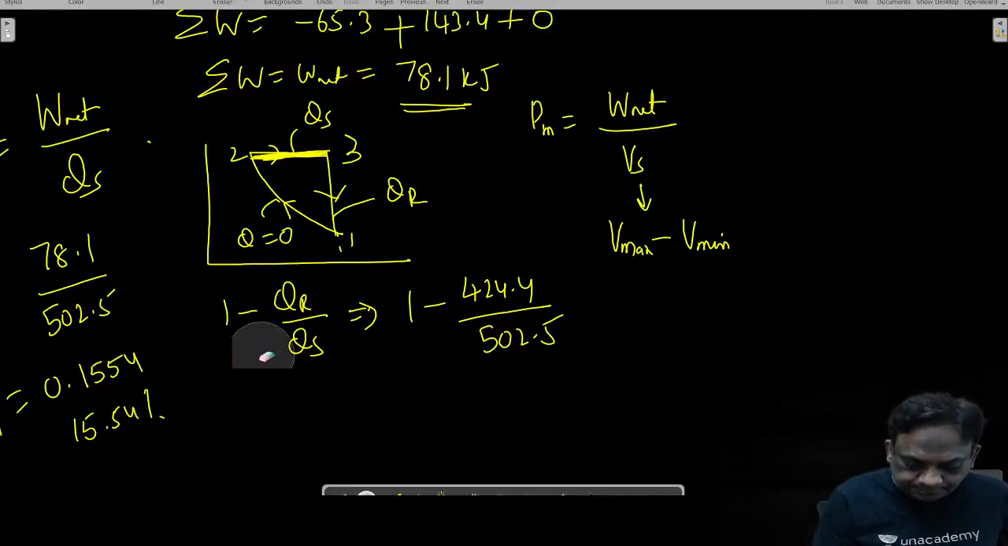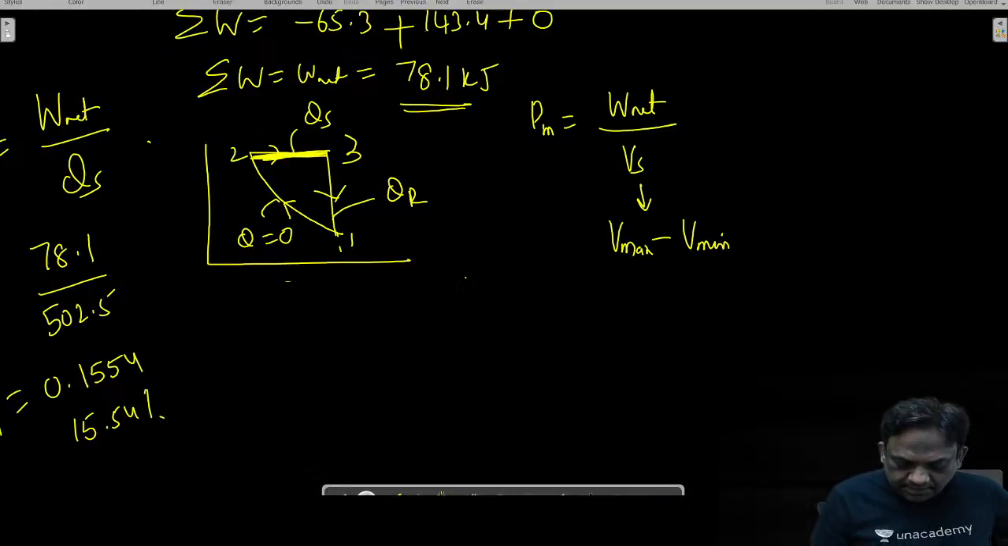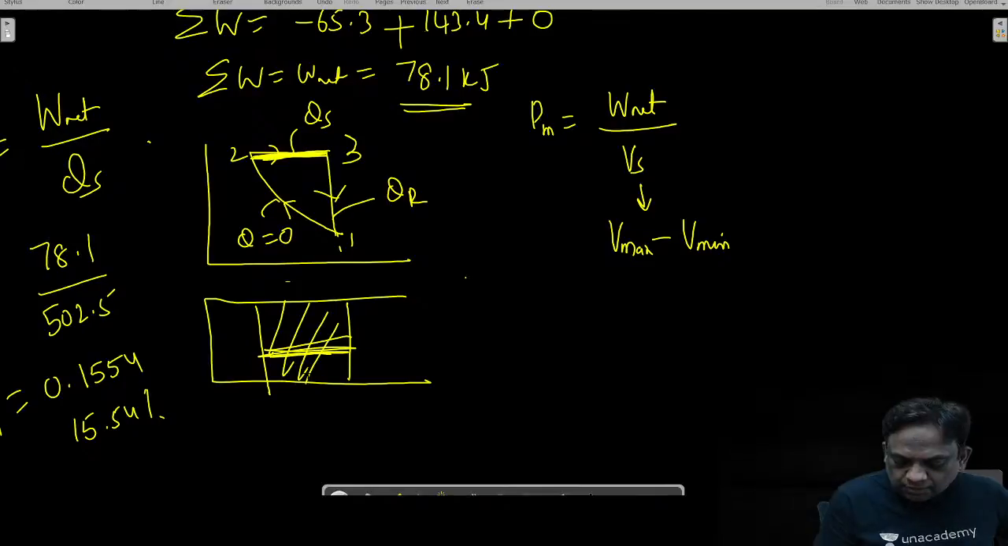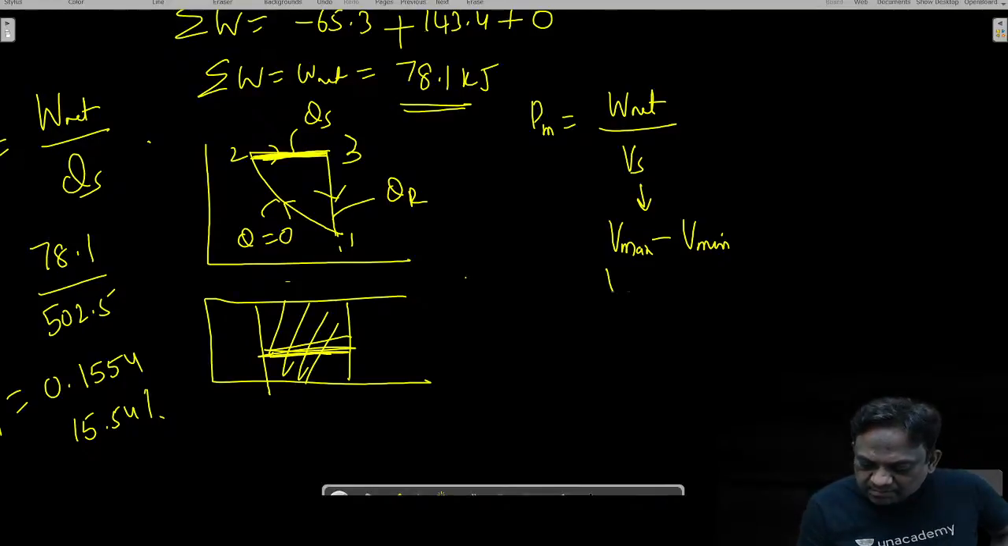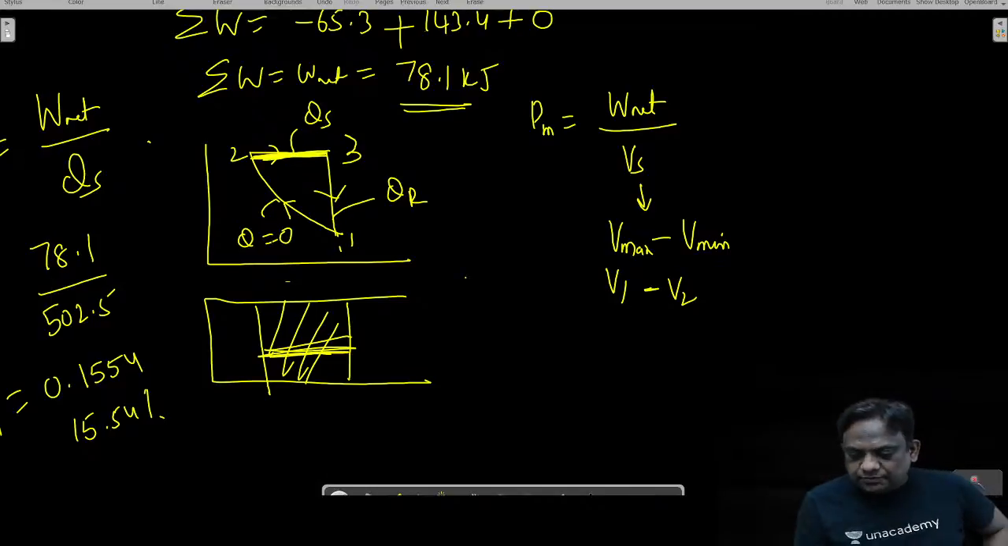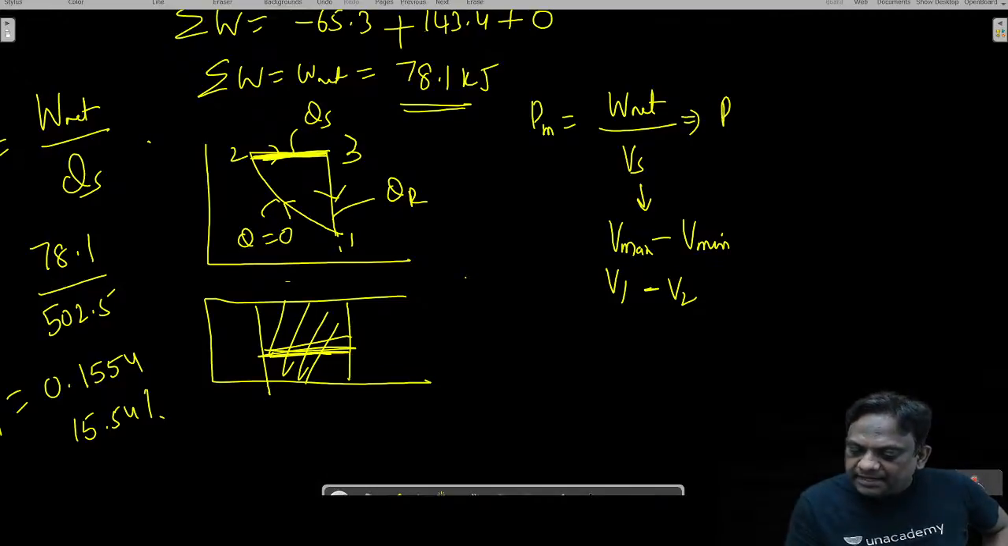देखो, the piston, it is something like this. एक बार मैं बताता हूँ. It is something like this. The piston is sweeping between this, and this volume is swept volume. So maximum volume is V1 and the minimum volume is V2. So therefore, the mean effective pressure is given by net work by V1 minus V2.